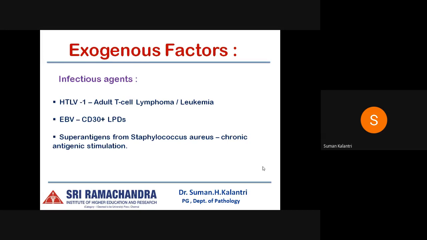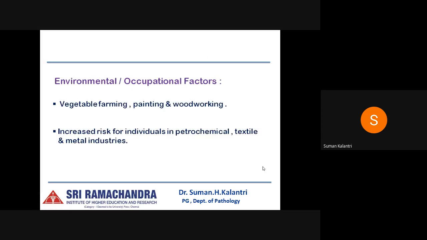The next is the Epstein-Barr virus, which is mainly associated with the CD30 positive lymphoproliferative disorders. It has been shown in some studies that EBV strain 2 has a tropism for T cells. The next are the superantigens and toxins from Staphylococcus aureus, which cause chronic antigenic stimulation as well as immune dysregulation and immunodeficiency. The next are environmental and occupational factors. These include vegetable farming, painting, and woodworking, and also there is an increased risk for individuals working in petrochemical, textile, and metal industries.